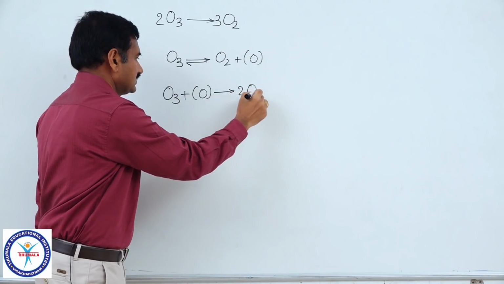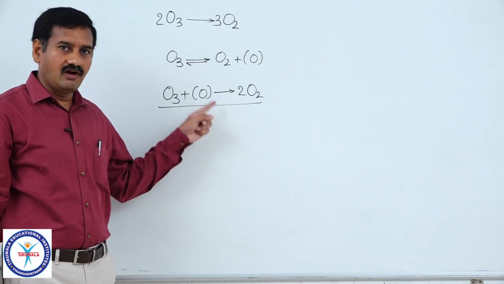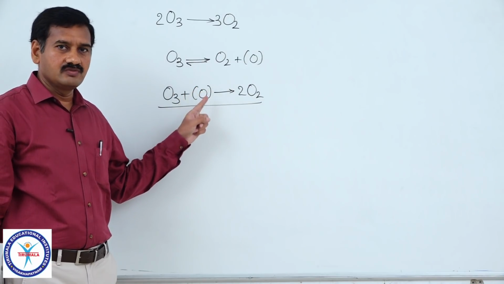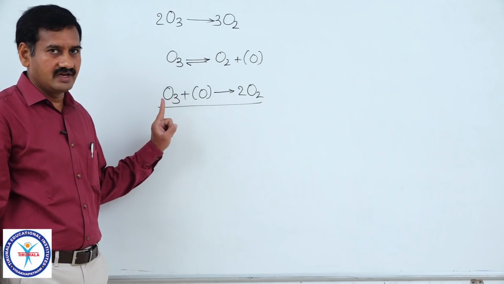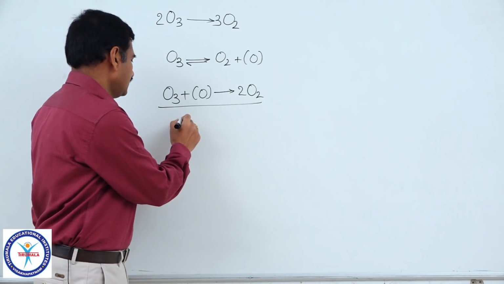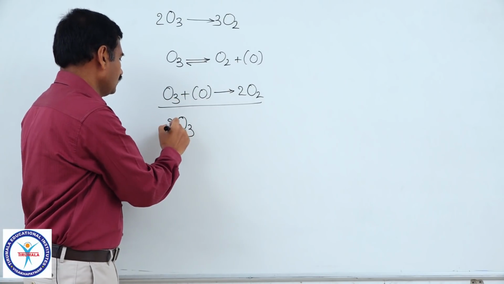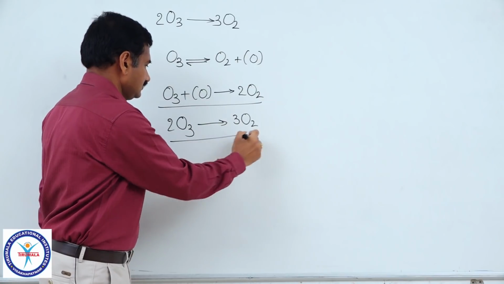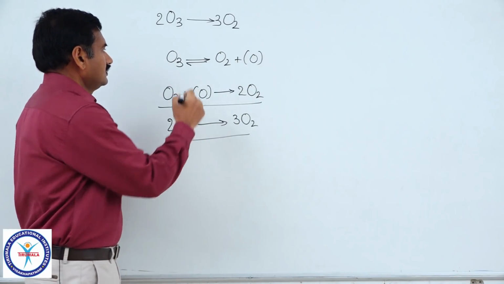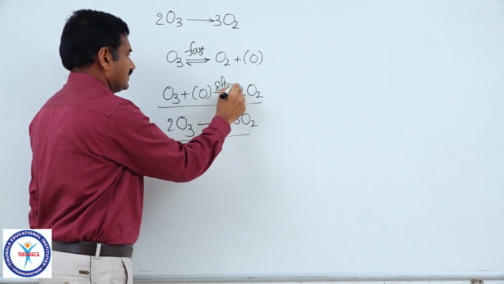It is an irreversible step. Only if all the elementary steps of the reaction are reversible is the overall reaction reversible, otherwise it is an irreversible reaction. So, you have to write the reaction as O3 plus O3, 2O3 gives rise to 3O2. This is a fast reversible step and this is a slow irreversible step.